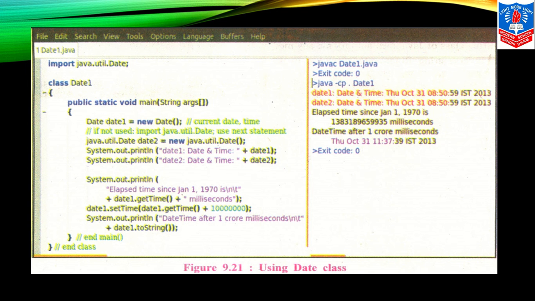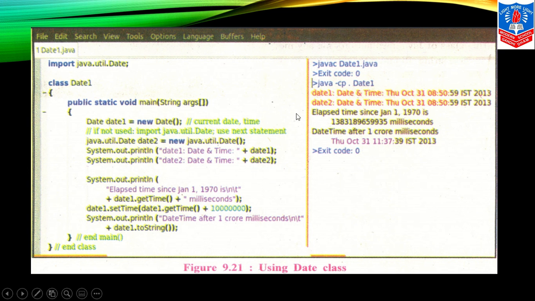Now, as we have done array and string, here we have Date. So date1 is equal to new Date(). That means it will give us the current date and time. And in the Java utility package, java.util.Date, date2 is equal to new Date(). Then System.out.println, date and time plus date1 plus date2. This way it will give the output. See the output, children. Date and time, Thursday of date1, that is date2 Thursday.